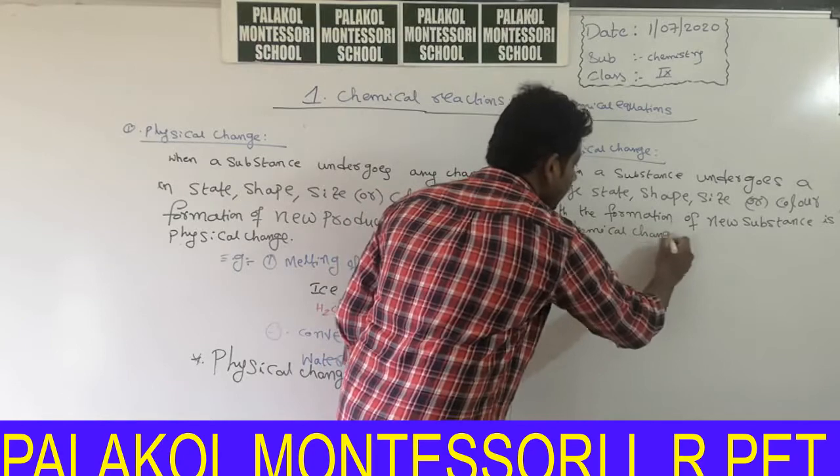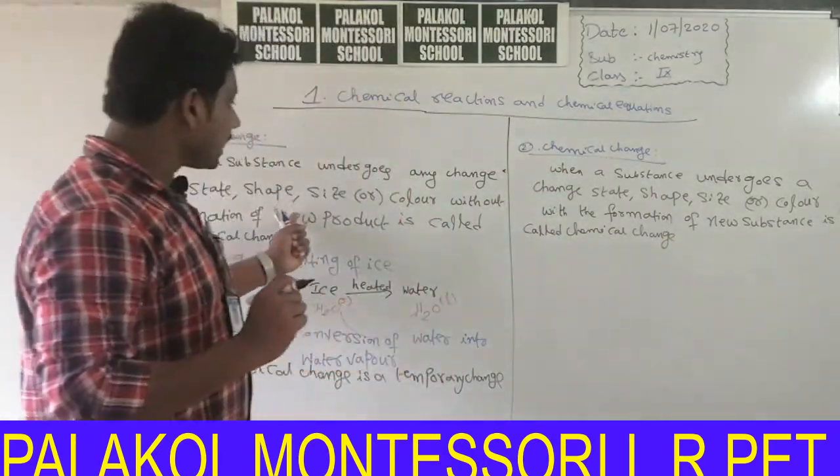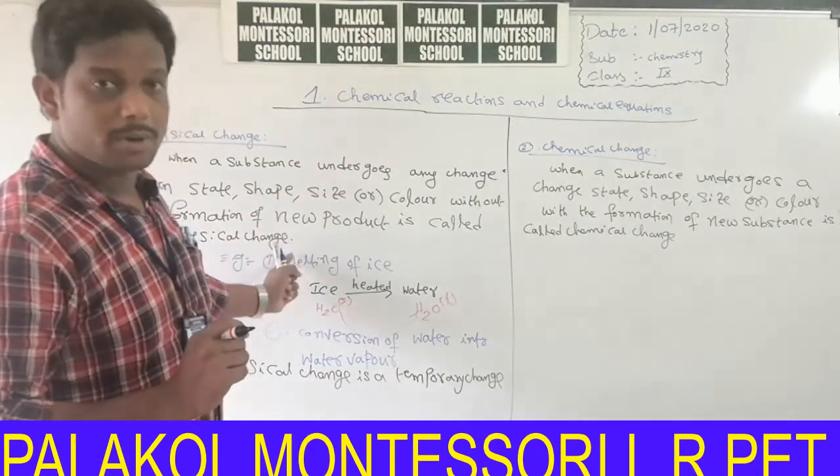Here very important point is, in chemical change new substance is formed. In physical change no new substance is formed.